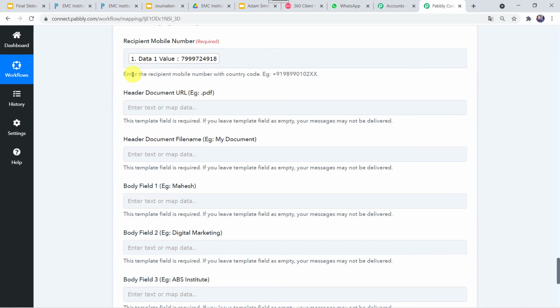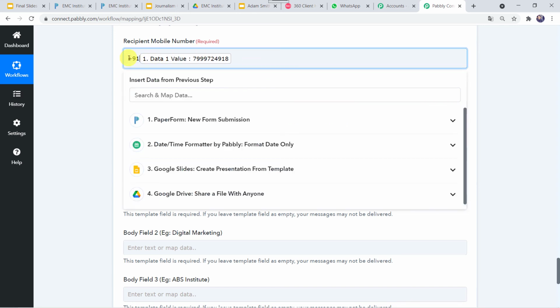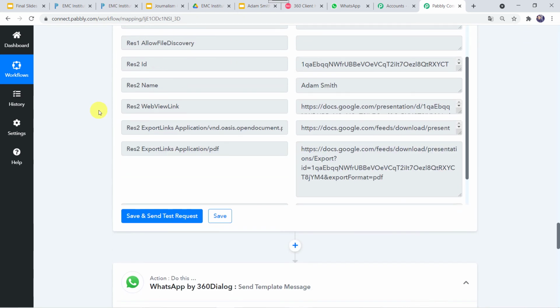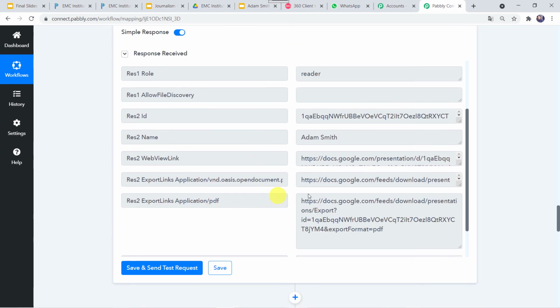Here the instruction is given, enter the recipient mobile number with country code. An example is given, +91. Okay. As we are in India, we have to give our country code. I'll just add +91 before the number. So you have to give your country code over here. Here it is asking for the header document URL, and the example given is a .pdf file. So we have converted the PDF file in Google Drive. So we are going to map these details now.